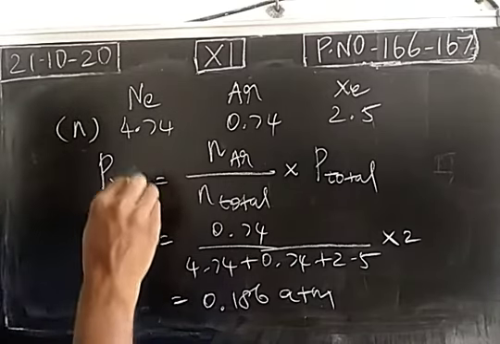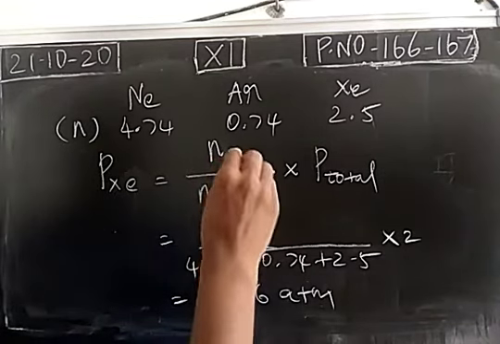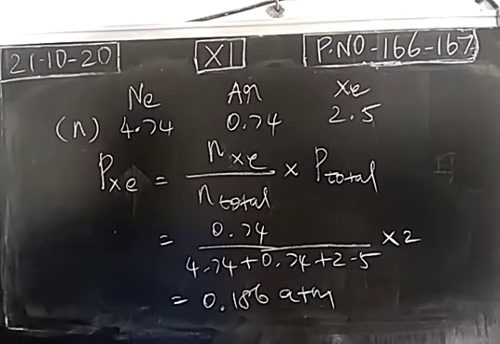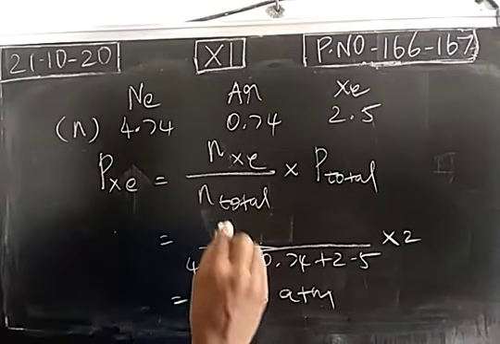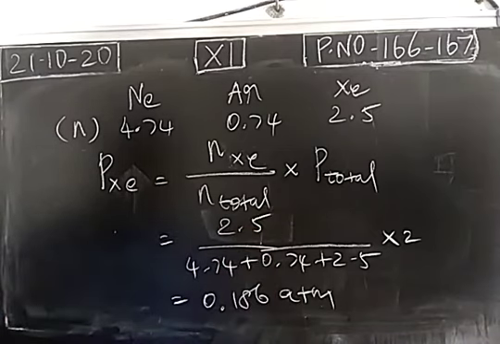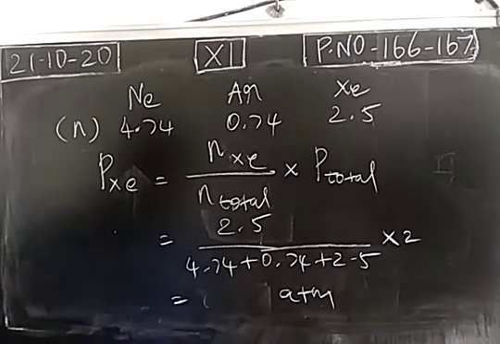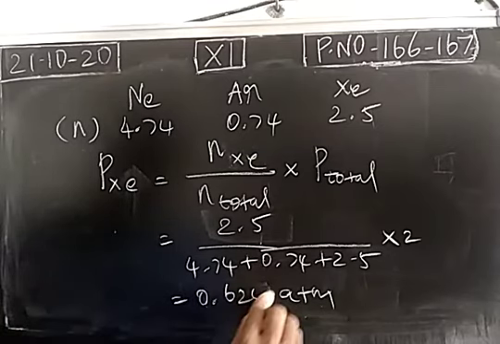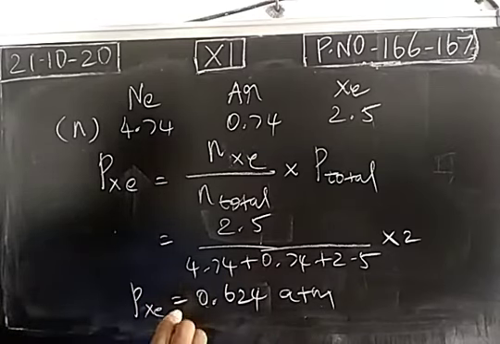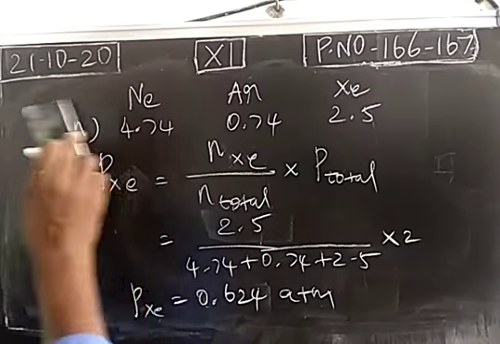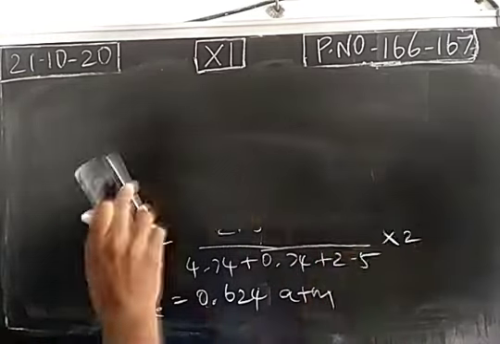Calculate for xenon. Number of moles of xenon divided by total number of moles multiplied by total pressure. Number of moles of xenon 2.5 divided by total number of moles multiplied by 2, total pressure. So final answer is 0.624 partial pressure of xenon. So this the problem over.